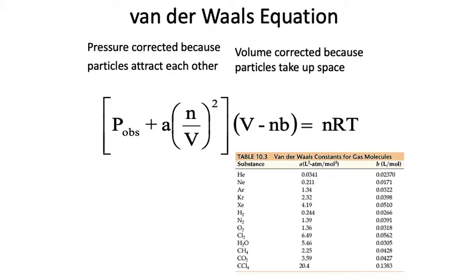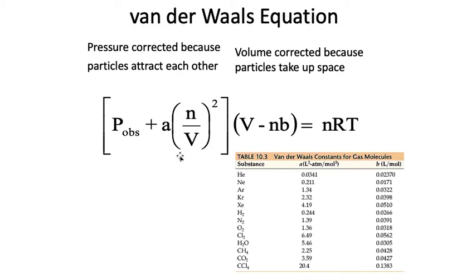So this is the van der Waals equation, and you probably won't have to plug numbers in and solve anything with the van der Waals equation, but it's helpful to look at this equation because it helps us to understand why real gases are not exactly the same as ideal gases. So the van der Waals equation, it looks like a lot, but it really looks kind of like pressure times volume equals number of moles times R times T. So it's kind of our PV equals nRT equation, but with a couple corrections.